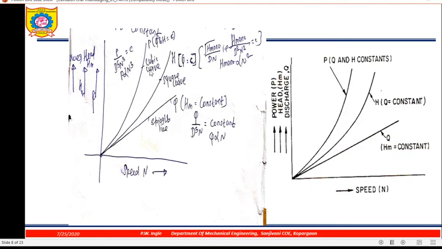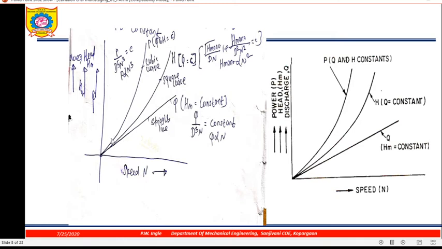And the last one is the cubic curve. How are we getting the cubic curve? P upon D to the power 5 N cubed equal to constant. How are we getting these equations? Q upon D cubed, then H manometric upon D squared N squared equal to constant, and P upon D to the power 5 N cubed equal to constant. In the model and prototype relationship, we have found the equations for flow coefficient, head coefficient and power coefficient. Those equations we have to use for plotting this characteristic.